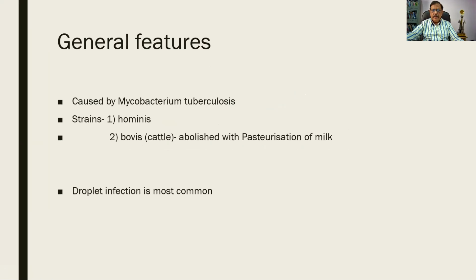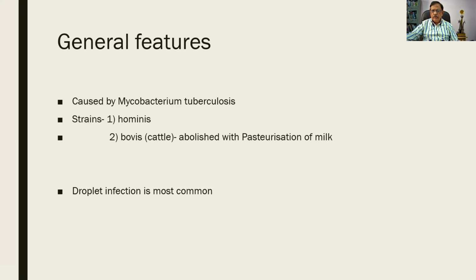The causative organism is Mycobacterium tuberculosis, and the strains are hominis and bovis. Hominis is a strain that affects man and bovis the cattle.